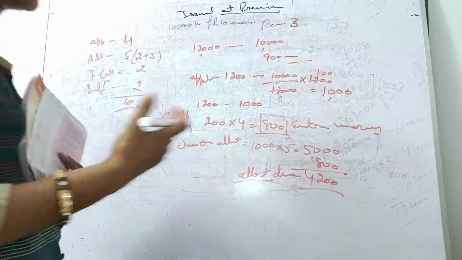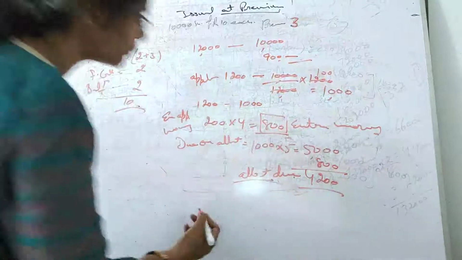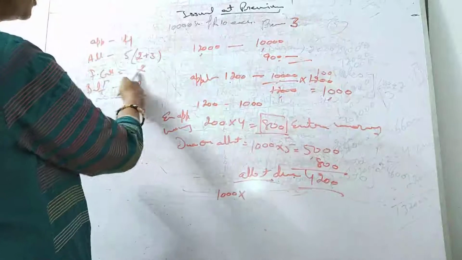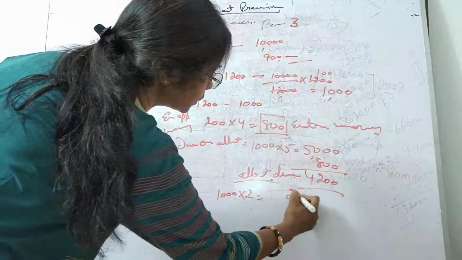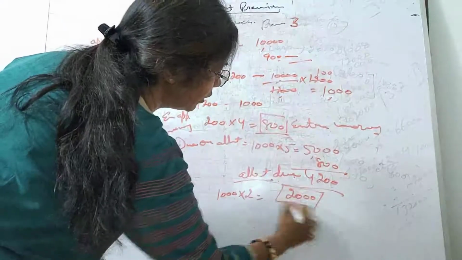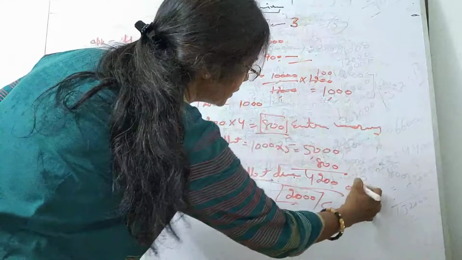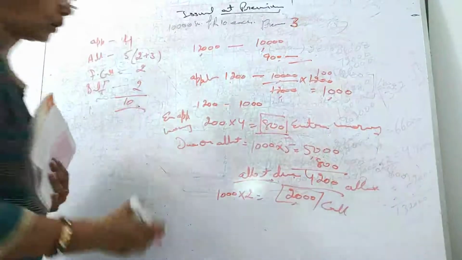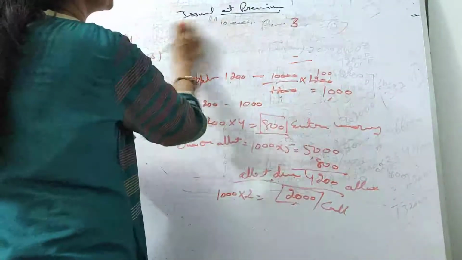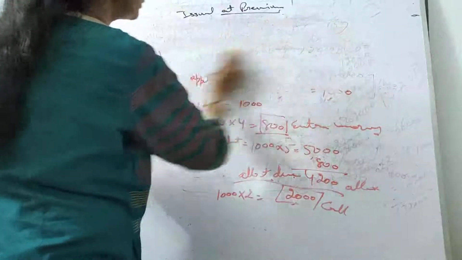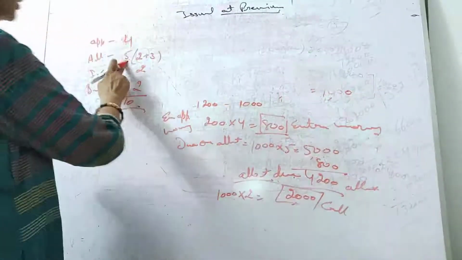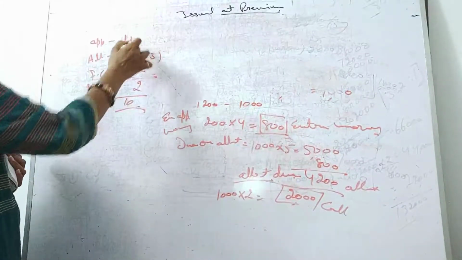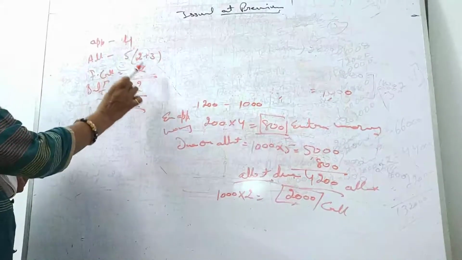Okay. And we can find out the amount which we didn't receive on the call money also. So 1000 shares were allotted and call money, the first call is 2 rupees. So this 2000 we did not receive on first call, right? So this is helpful at the time of passing the entry. Okay. Now let's pass the entry of forfeiture. And remember, students, the premium was there. Okay. And how much is due till now? 8 rupees has been due for 2 and 2.